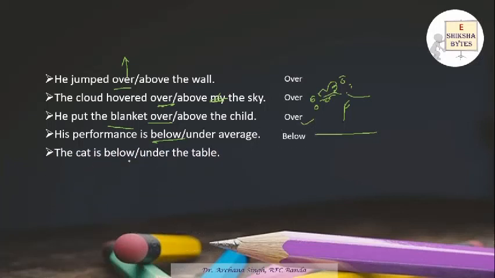The cat is below or under the table. We have discussed this example in the previous slides also. So we are not talking about a level here, we are talking about a position, and it is not touching. So under is the right option. The cat is under the table. He is below or under the poverty line. Again, we are talking about a level here. So it's not under, he is below the poverty line.